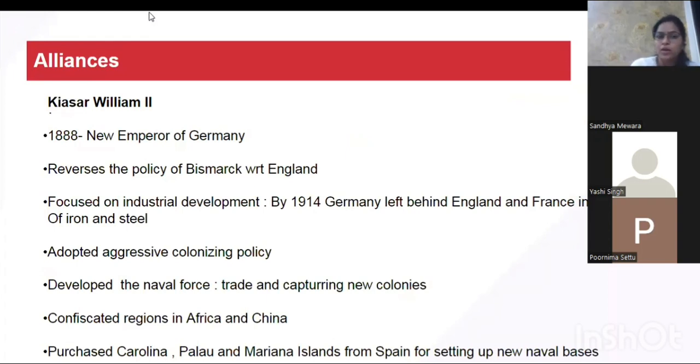He was like a type of dictator who wanted to control the reins of the empire, and as a result he completely sidelined Bismarck. So now Bismarck is not in the picture, and he started dominating the entire scene of Germany. The first decision he took was to reverse all the policies of Bismarck with respect to England. So what was the policy of Bismarck with respect to England? We saw that Bismarck decided not to hurt England. But now we see that certain steps taken by Kaiser William II instigated or provoked